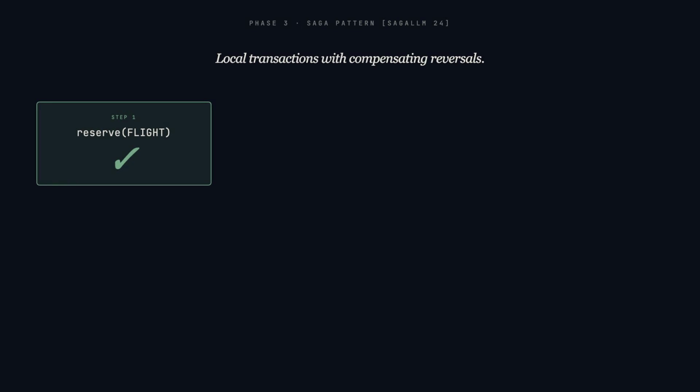Phase 3, the saga pattern. If the flight reservation succeeds and the hotel booking fails, a compensating transaction reverses the flight. Partial failure does not leave the system inconsistent.